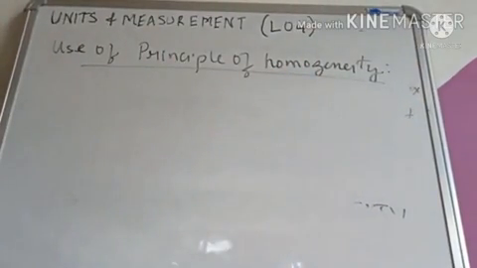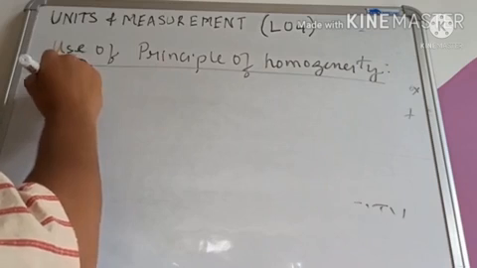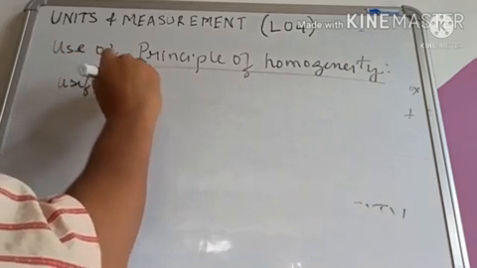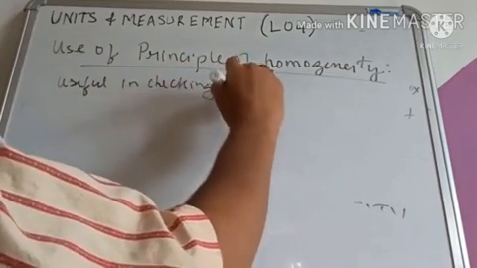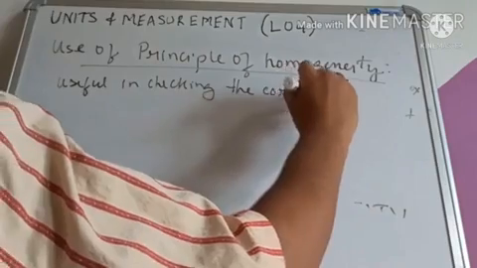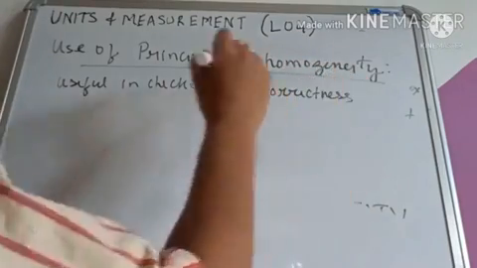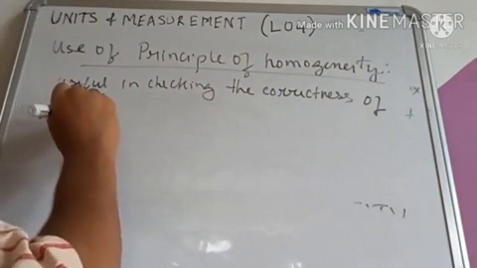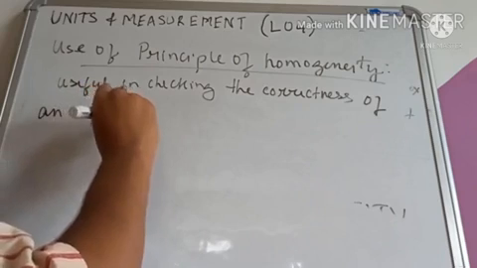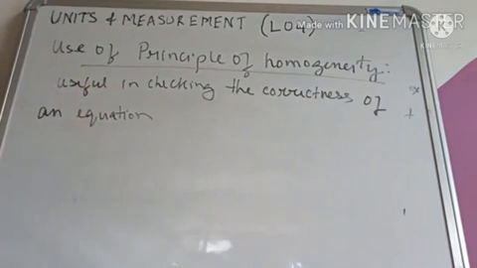Why is it useful? This is useful in checking the correctness of an equation. It can check the correctness of an equation.